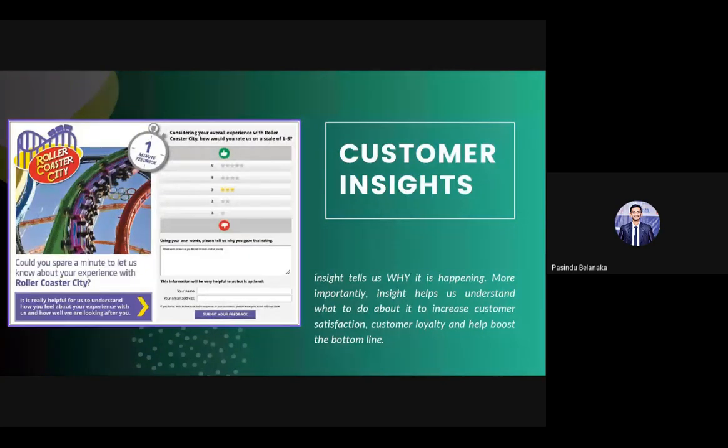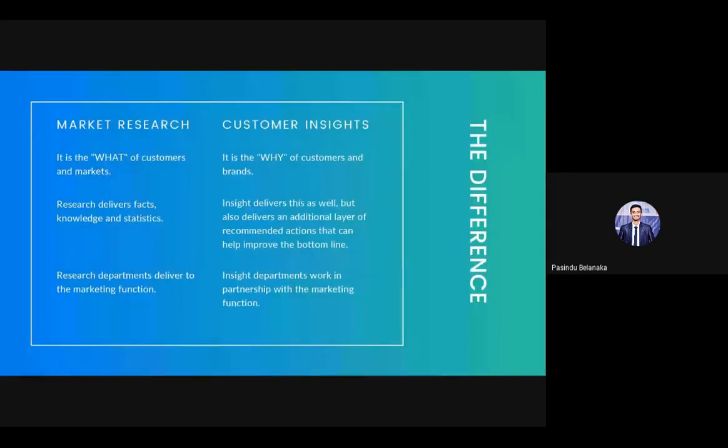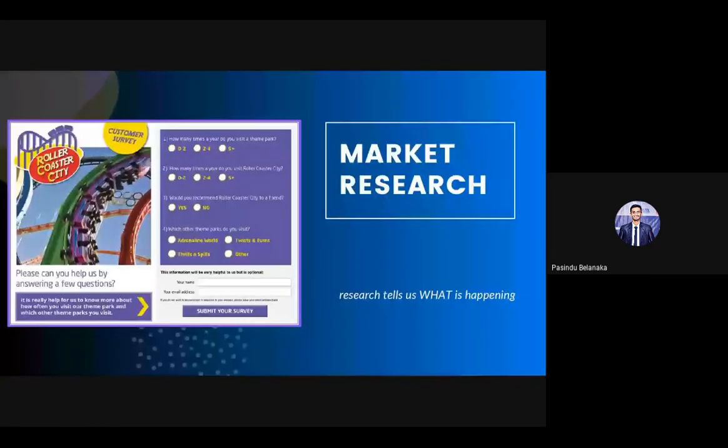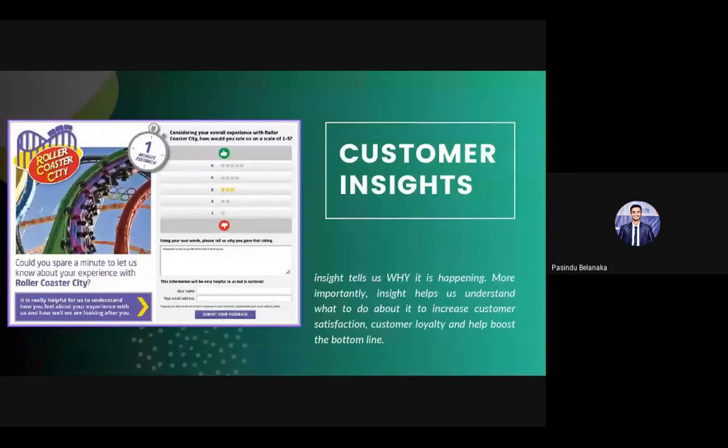Let's go back to this side. In the second point, customer insight delivers an additional layer of recommendation that can help improve the bottom line. So it's always giving this additional recommendation part. By using these recommendations, we can increase customer satisfaction, because we know what's going wrong, and increase customer loyalty as well, because we are giving a product which the customers have nothing to complain of. So they are very loyal to our product and likely to hold on to us as long as they want. So that's the second point.